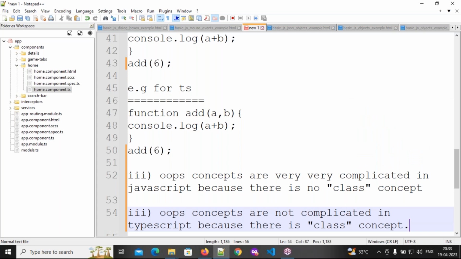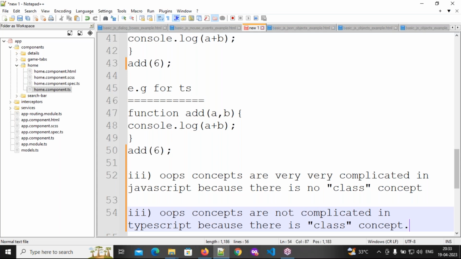In a single class we can write n number of functions. In a single class we can write n number of variables, member variables. So if you write anything in a class, what we need to do? Just we need to create an object for that class. Understanding my point?